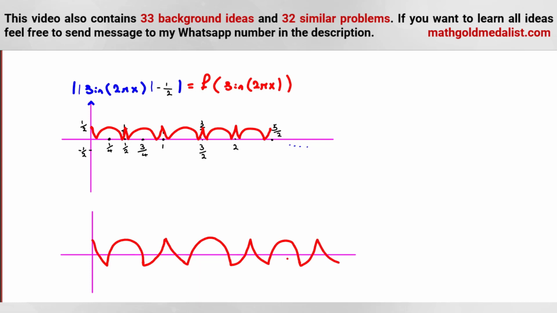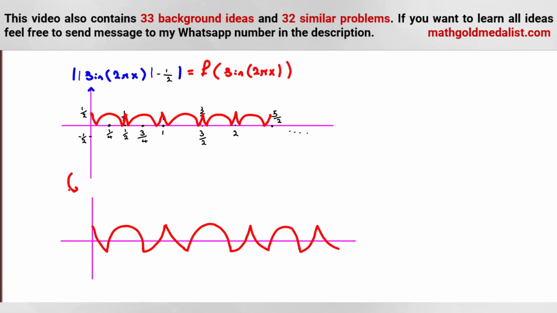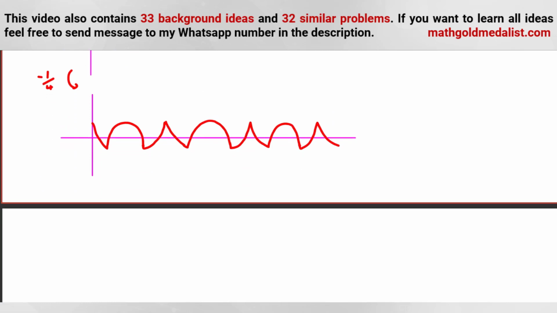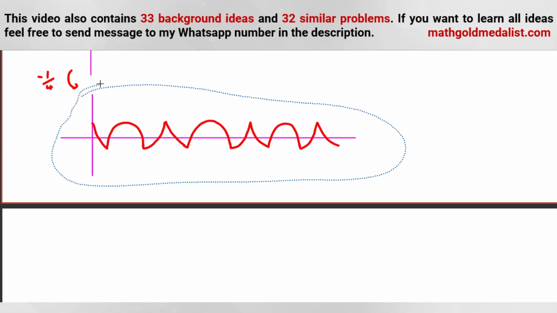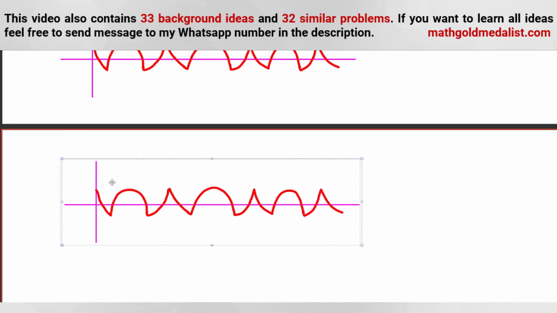Okay, and we've considered what? From here to here, negative 1 over 4. Now we should take absolute value. Let's see what happens when we take absolute value. And then at the end, we should multiply by 4.